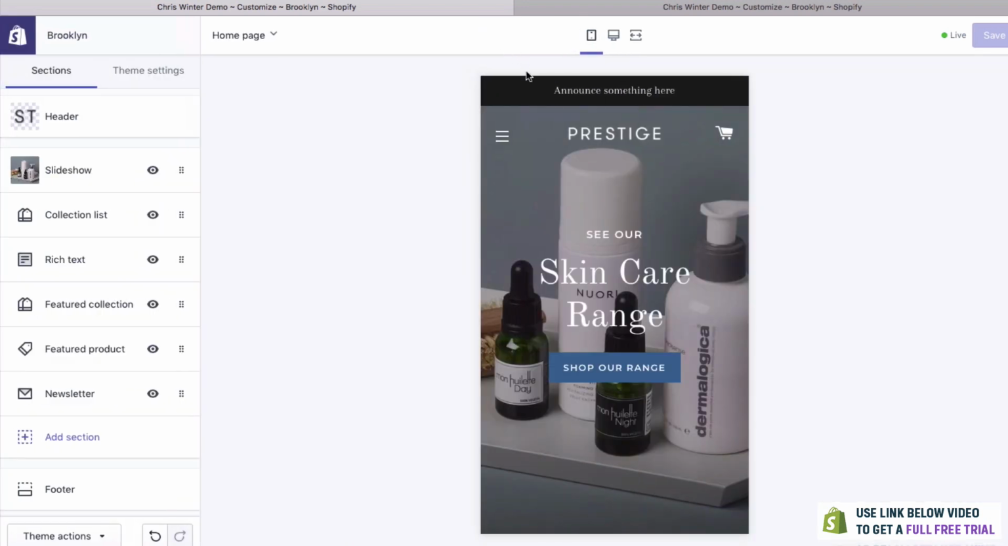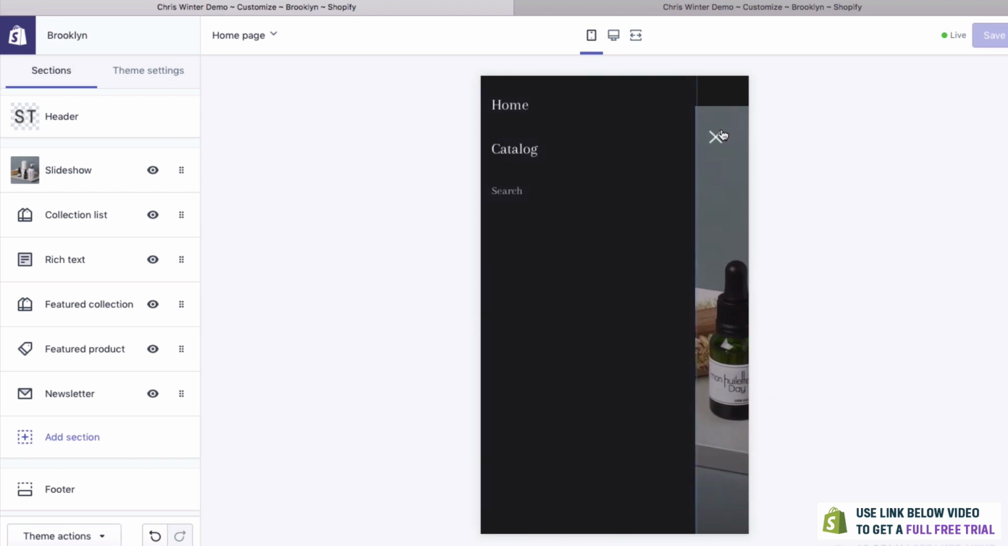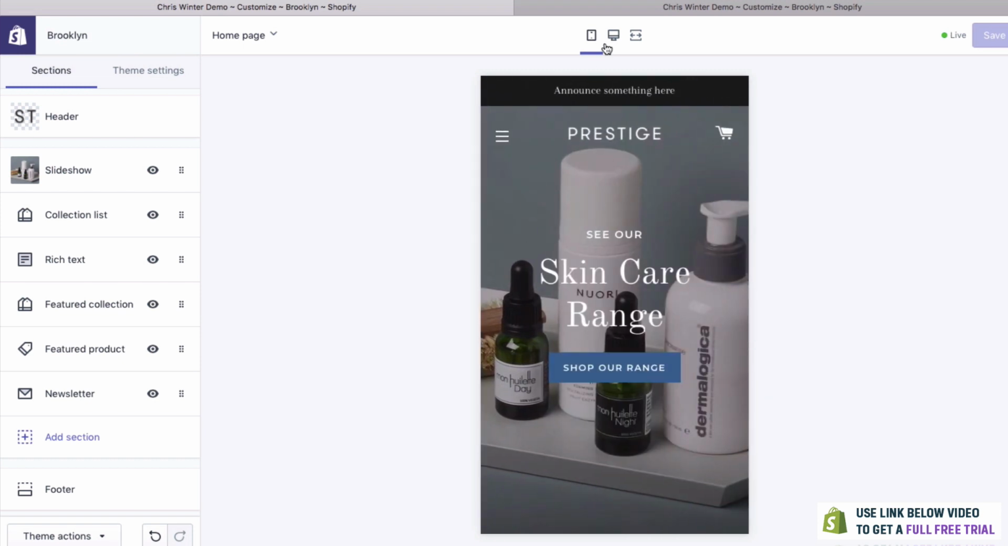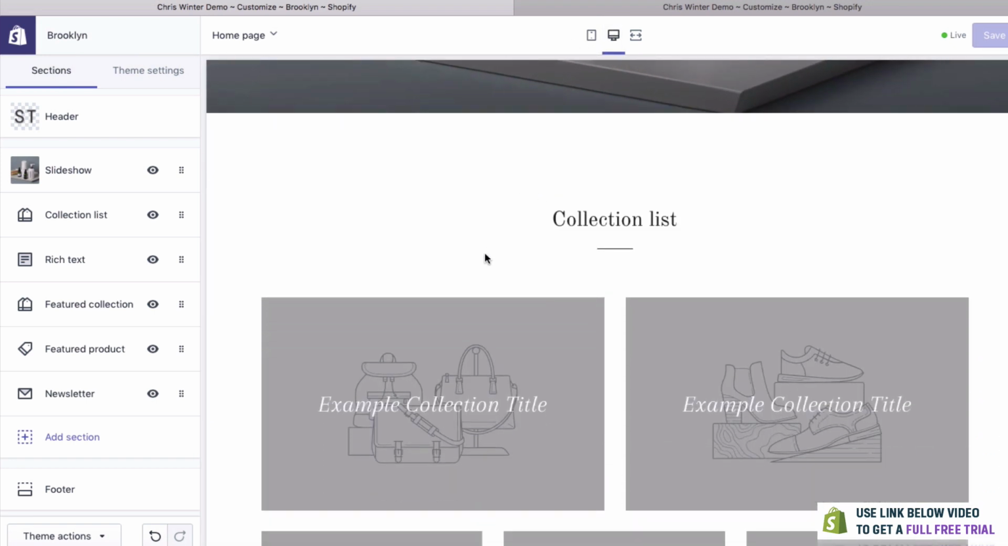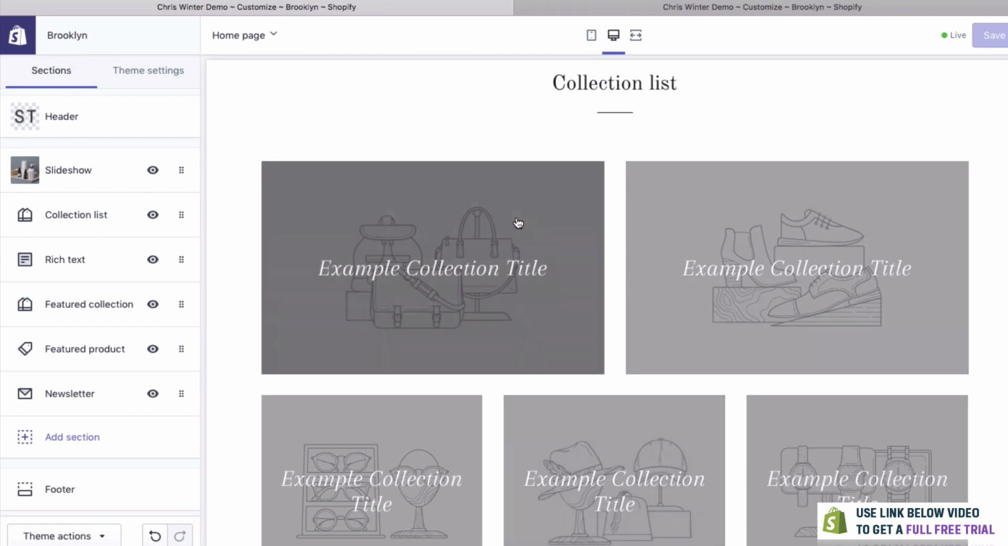So we click here, and you can see that this logo now has moved to the middle. We've got our add to cart button here, and the menu has now changed to a hamburger menu. It really does look fantastic. We'll go back now to this, and let's go down and maybe edit some of these sections.